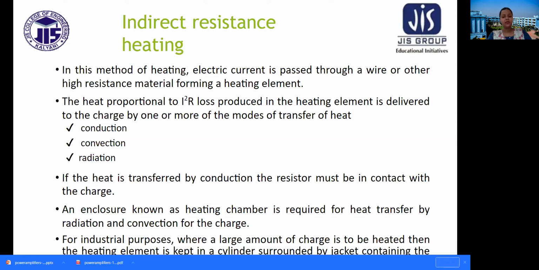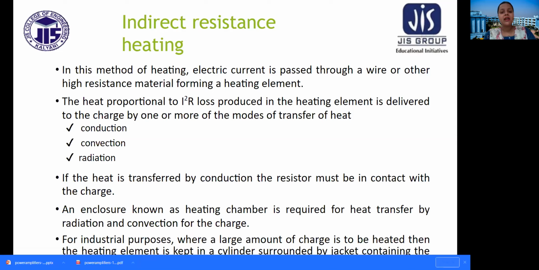If the heat is transferred by conduction, the resistor must be in contact with the chamber or with the charge. An enclosure known as heating chamber is required for heat transfer by radiation and convection for the charge. For industry purposes where a large amount of charge is to be heated, the heating element is kept in a cylinder surrounded by a jacket containing the charge. So this is indirect resistance heating. Somehow it is different from direct resistance heating.